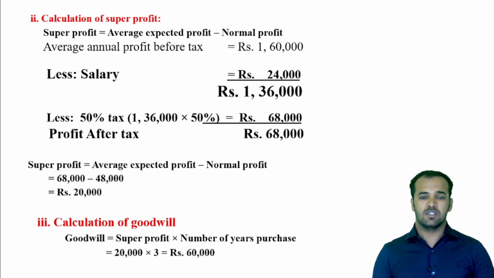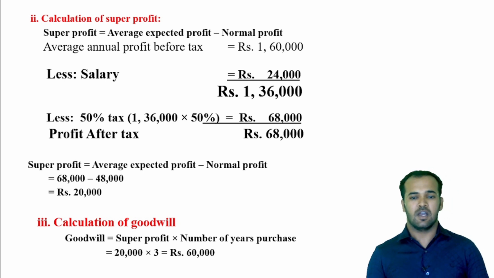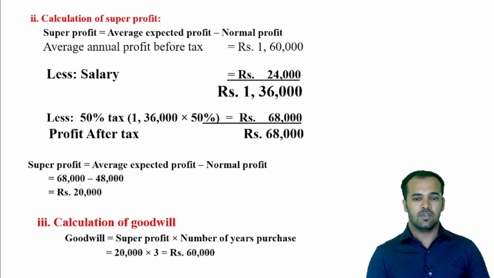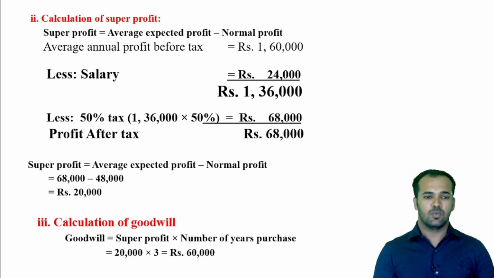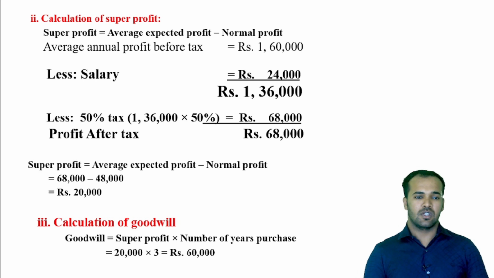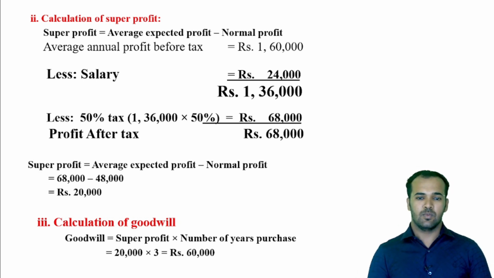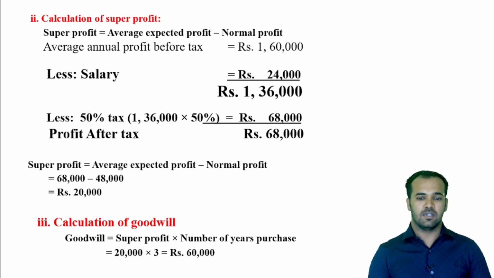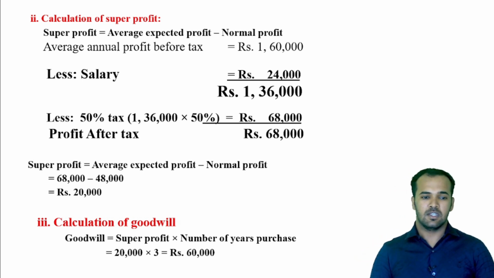So that was the profit before tax. The remaining 50% has to be charged as tax, so we need to deduct 50% of 1,36,000. So 1,36,000 into 50% will be 68,000. So now profit after tax will be 1,36,000 minus 68,000. When you subtract those two values, you will get the amount of profit after tax, that is rupees 68,000.